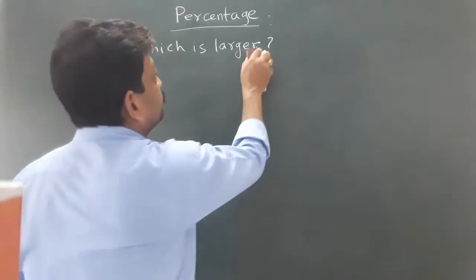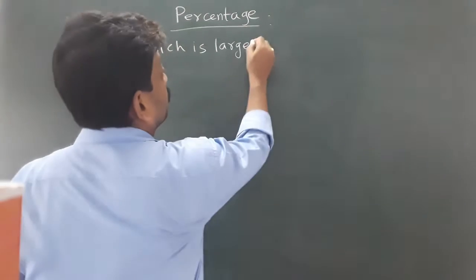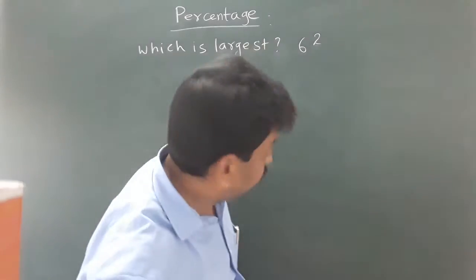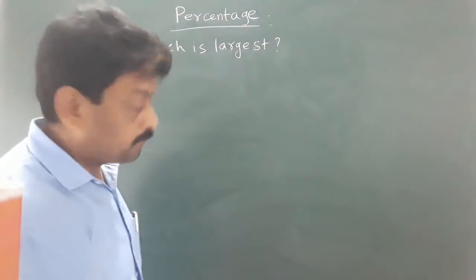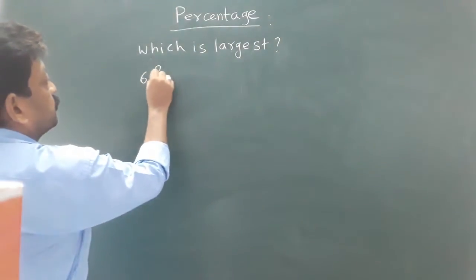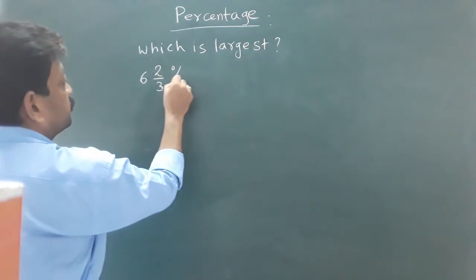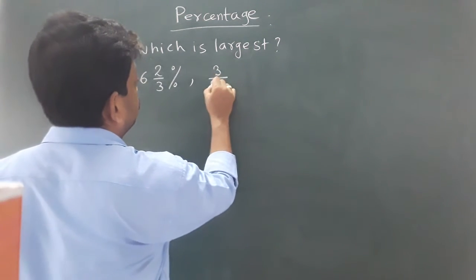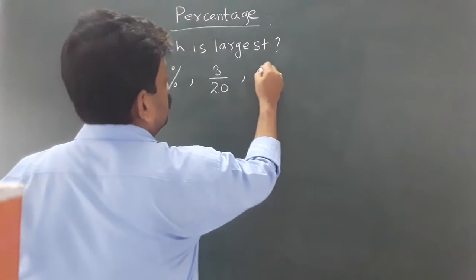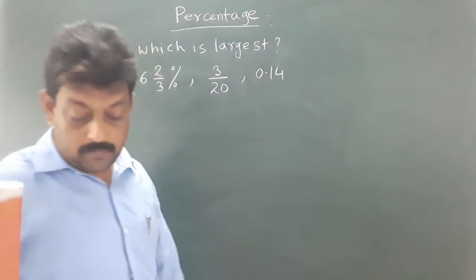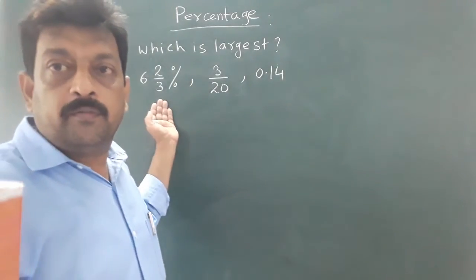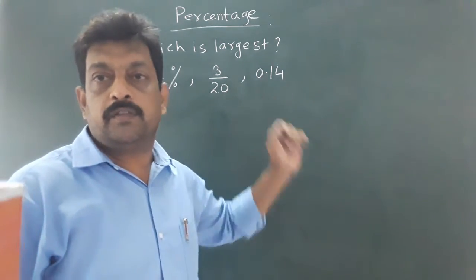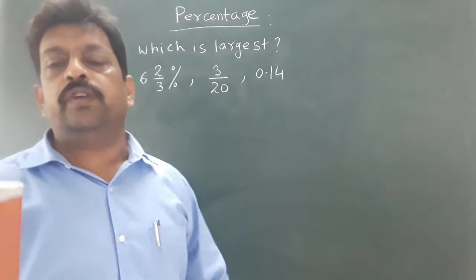Sorry, largest. 6 2 by 3%. 6 2 by 3%. 3 by 20. 0.14. This is in the form of percentage, this is in the form of fraction, and this is in the form of decimals. Out of these three, which is the largest, we have to find.